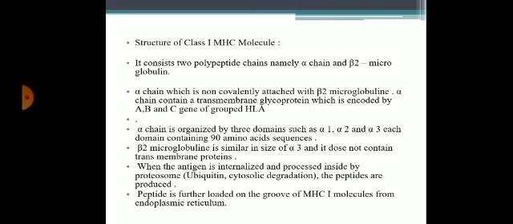When an antigen is internalized and processed inside by the proteasomes, peptides are produced. The peptide is further loaded on a groove of the MHC class 1 complex molecule from the endoplasmic reticulum.